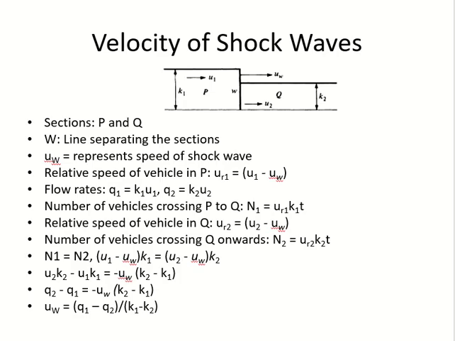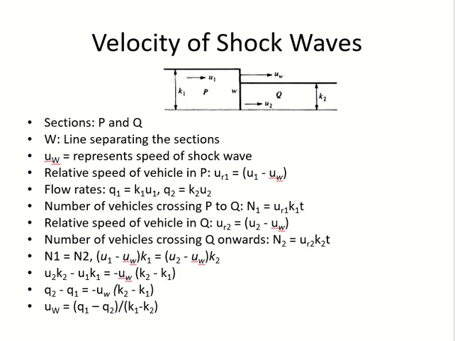Then I'm trying to calculate what? The speed of the shock wave. So I'll put UW on one side, everything else on the other side. So what did you get in the end? These are the steps, you can have a look at it. But this is the equation: UW on one side, everything else on the other side.